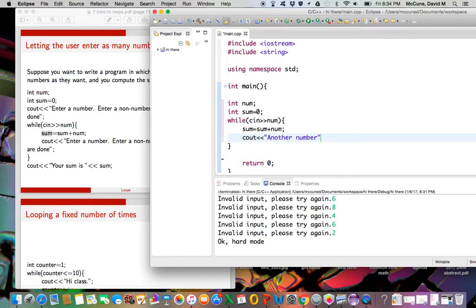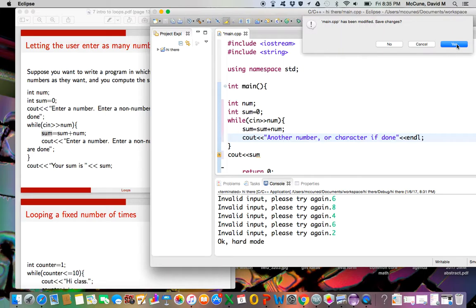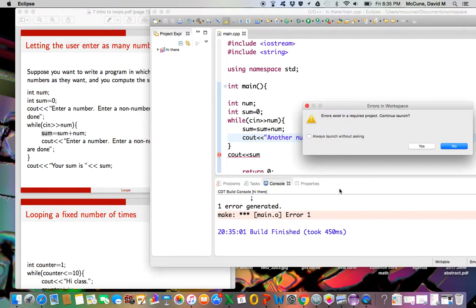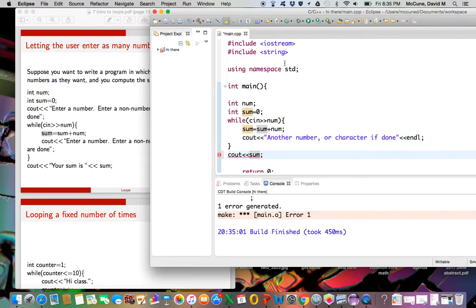Another number or character if done. Okay. At the end, I will print whatever the sum was. Okay, so let's run this. Whoops. Rookie mistake, no semicolon.